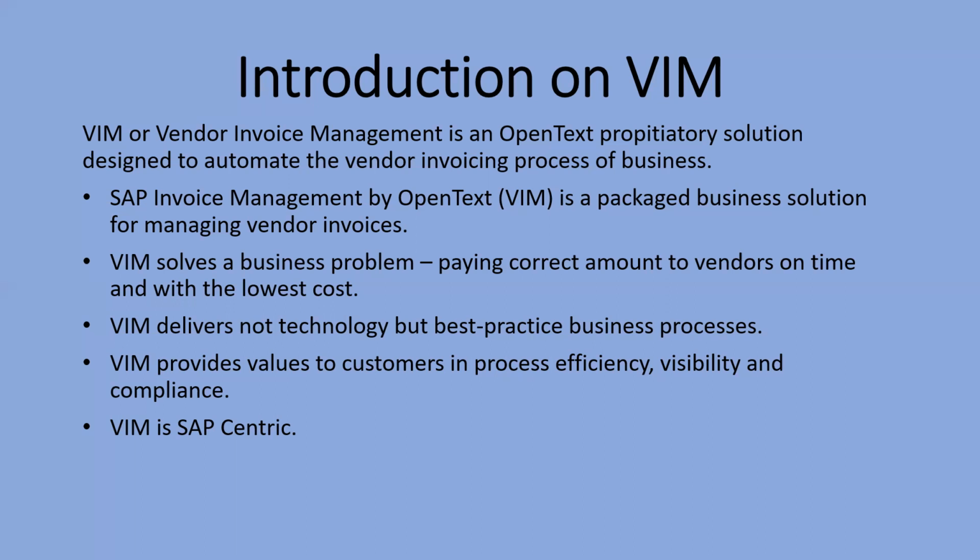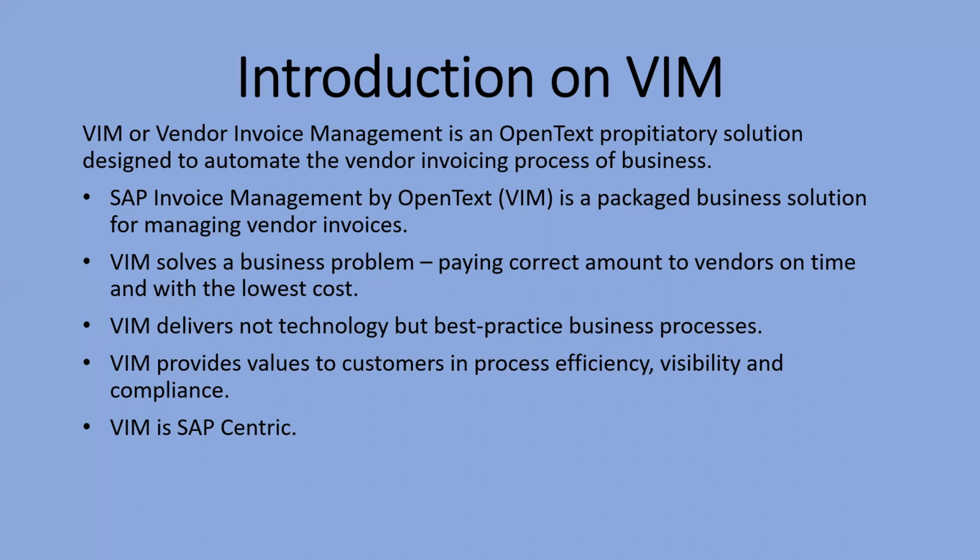Earlier there was a concept of parking. First the AP team parks the invoice, and then it goes to their super users, who are the ones who post the invoice in the MIRO transaction.